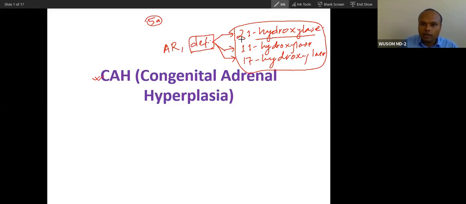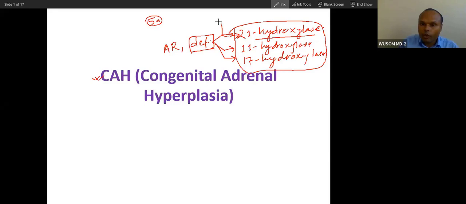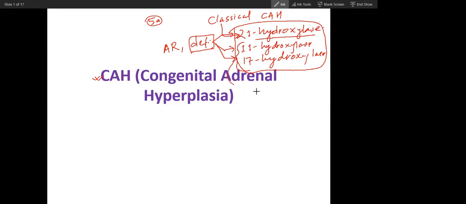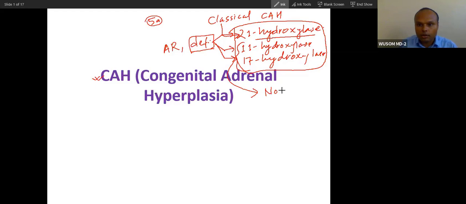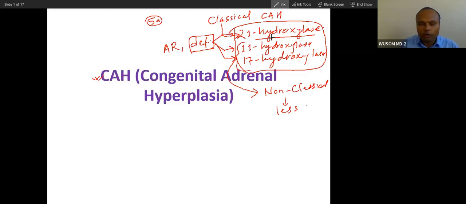21 hydroxylase. The 21 hydroxylase deficiency is also called classical congenital adrenal hyperplasia. If something is classical, that means it is present in more frequency. If something is non-classical, that means it is present in less frequency. So this 21 hydroxylase deficiency is present in more frequency.